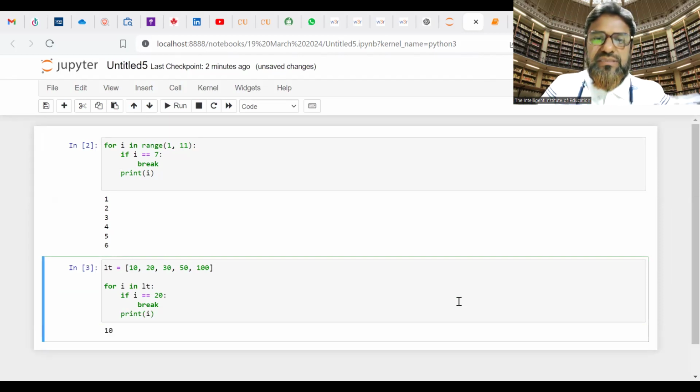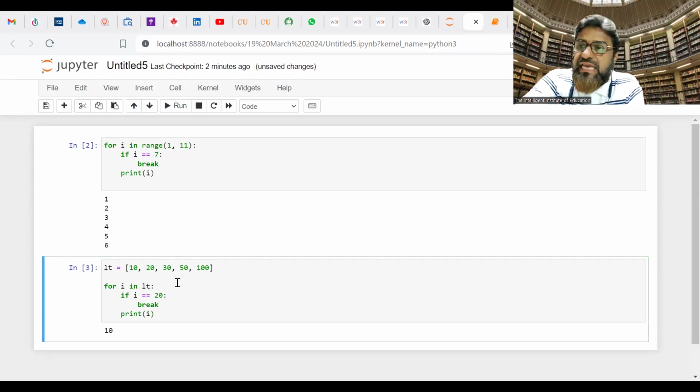Now come outside from the if statement and print i. Okay, execute this. Now see here. In this list we have a total of 5 elements. And now I have given the condition i equal to 20. So when the condition is met, it comes outside. Without using this condition, it would check all of 10, 20, 30, 50, 100. It means that we are wasting our time and our memory also. So for time complexity, we have used break. When it is found, it comes outside from there.